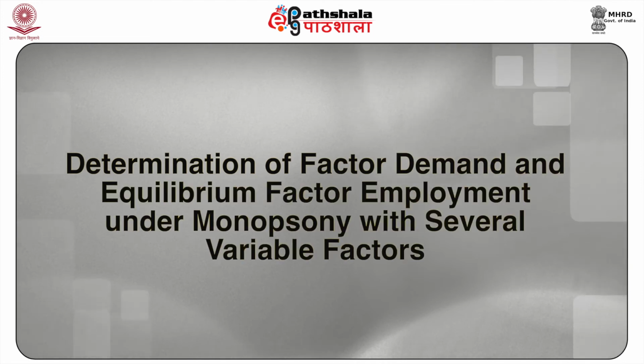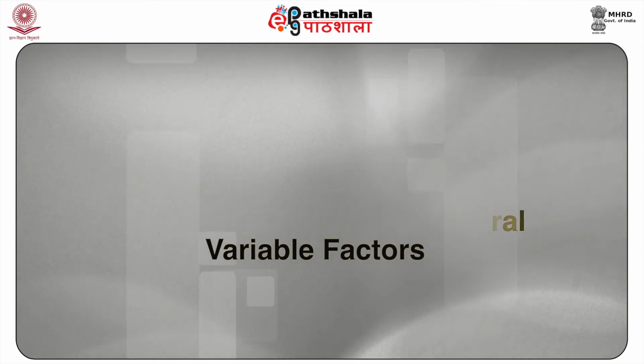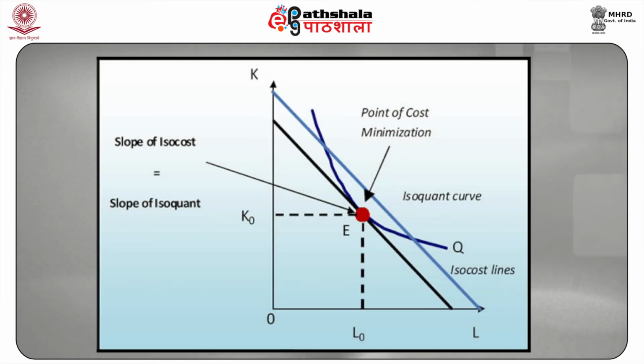Determination of factor demand and equilibrium factor employment under monopsony with several variable factors. Under perfectly competitive factor markets, the cost minimizing combination of factor inputs is achieved where the slope of the isoquant is equal to the slope of the isocost line.